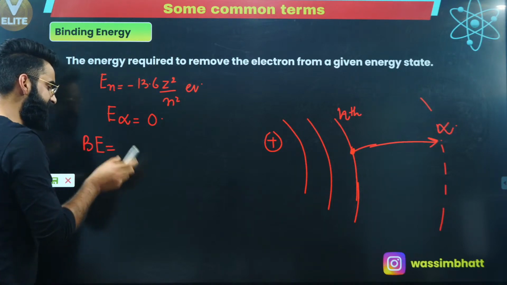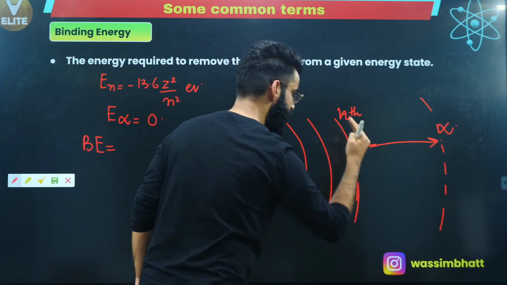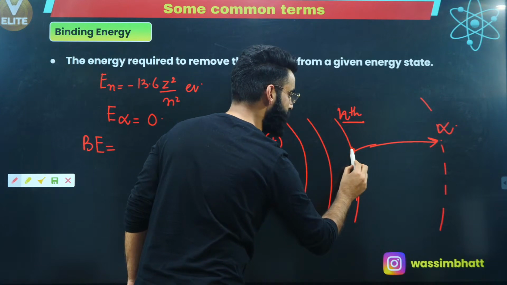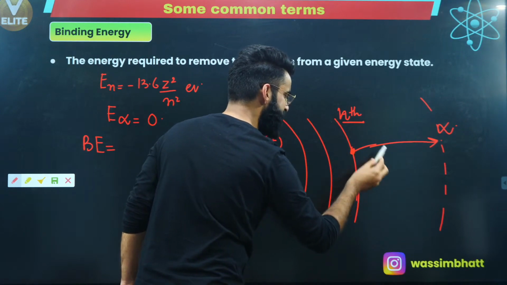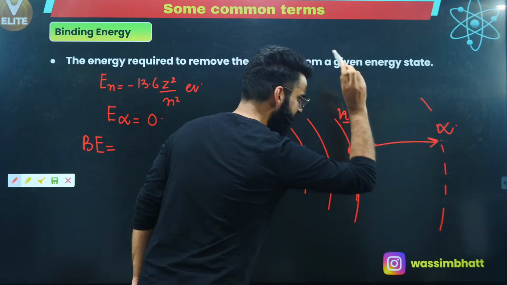It is the amount of energy which is supplied in order to knock out the electron from the given energy state. Let's say this is the given energy state. I'm knocking the electron out, I'm taking the electron out. That means I'm making the transition of this electron from the given shell to the infinite shell.